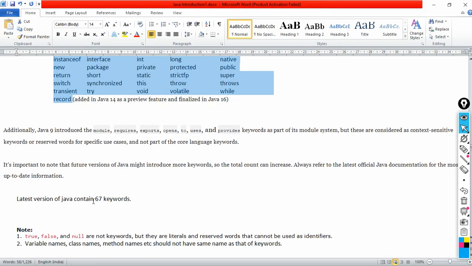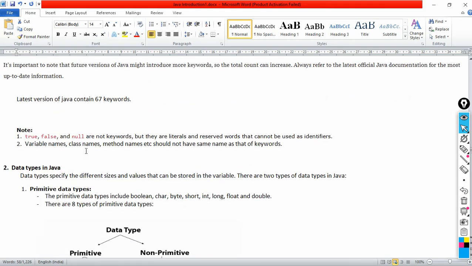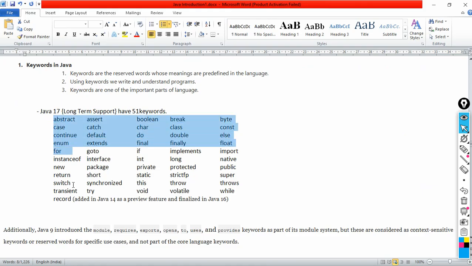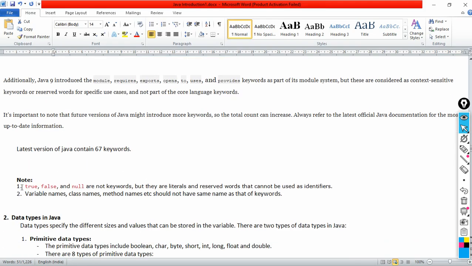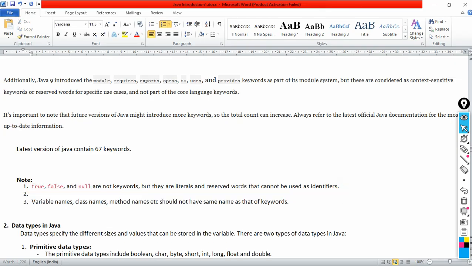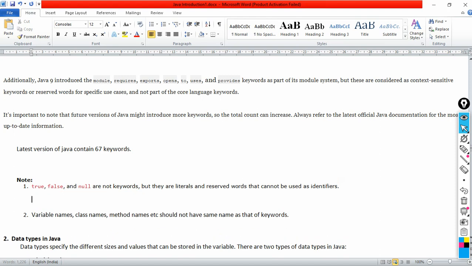Then one thing that is very important to note in these keywords: true, false and null are not keywords. 51 keywords are present, and true, false and null are not among them. They are literals. Literals means they are constants. They are not variables, they are constants.